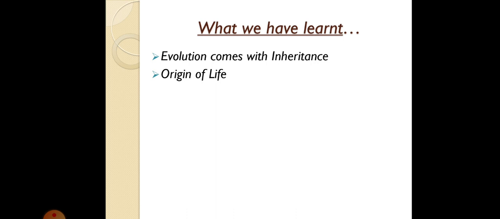These two scientists conducted experiments mimicking the previous atmosphere of the earth, and they found that life originated from inorganic compounds. This is what we have discussed in the previous class.